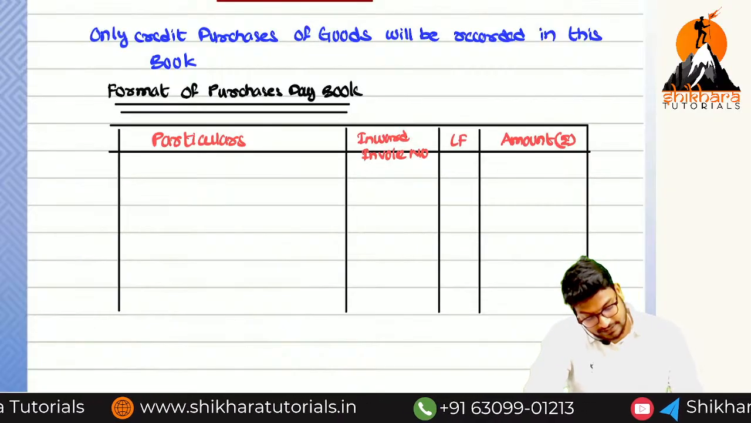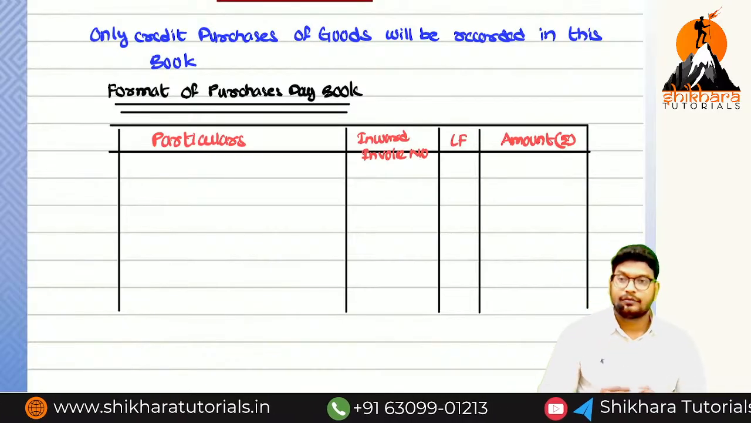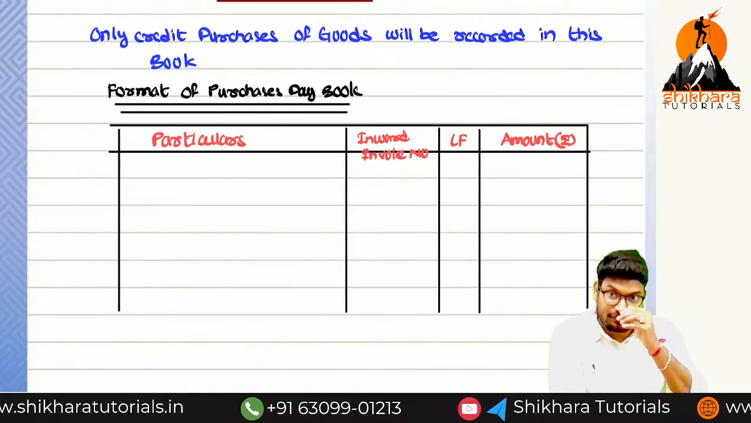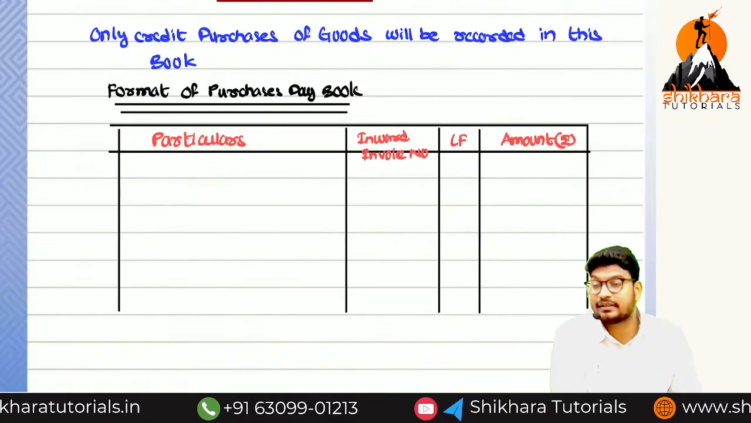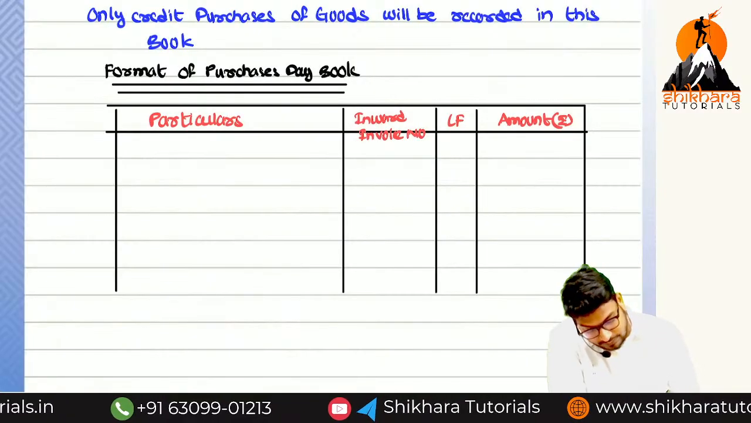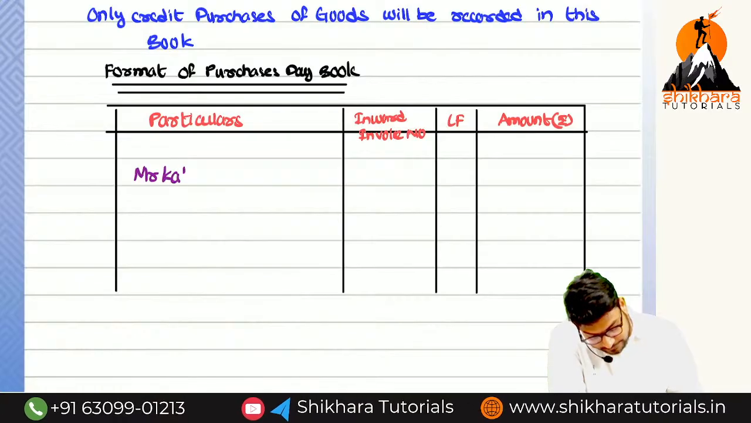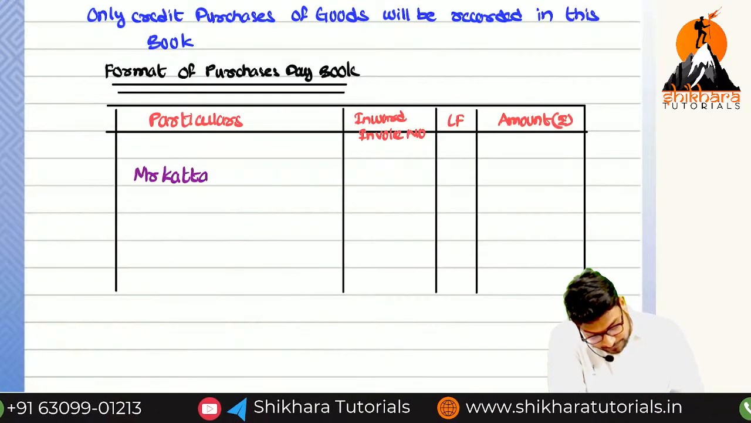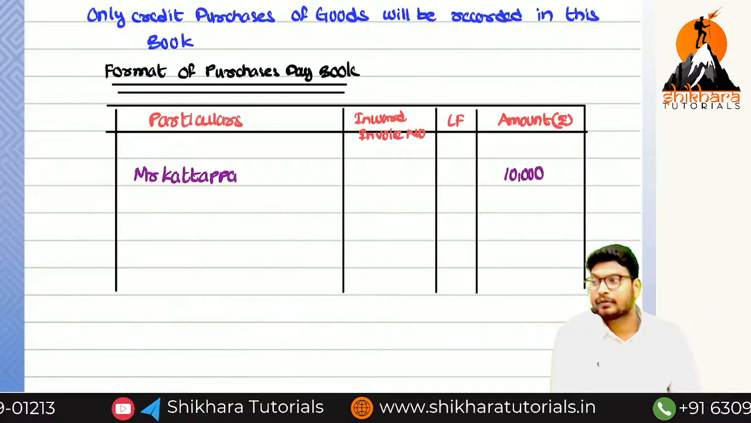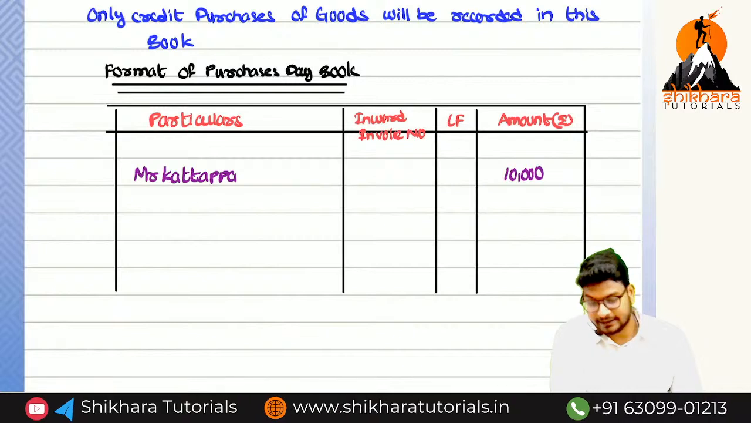So in the purchase daybook we record only credit purchase of goods. Credit purchase of asset or sale of asset will be recorded in journal proper. So here we are purchasing goods from Mr. Katappa of rupees 10,000. Record it. Mr. Katappa of rupees 10,000.